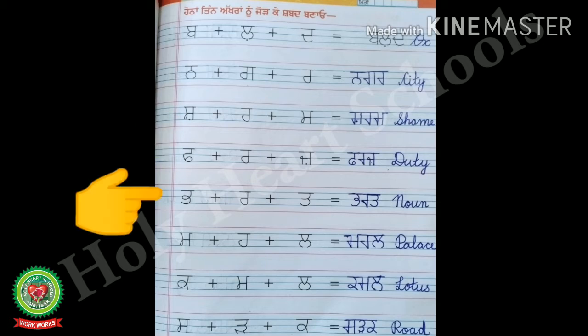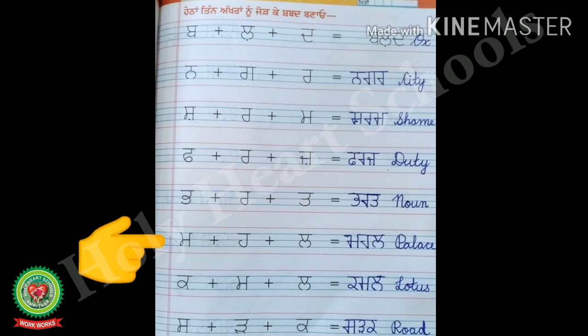Now look at the next line and start reading the letters given. Pabba plus Rara plus Tatta. That means Parat. Pabba, Rara, Tatta, Parat. And Parat is the name of a person. So here we will write noun. That means in front of Parat we will write noun. Noun.